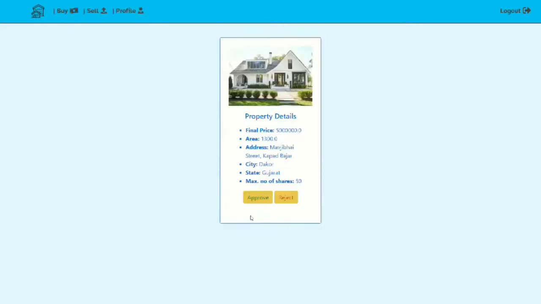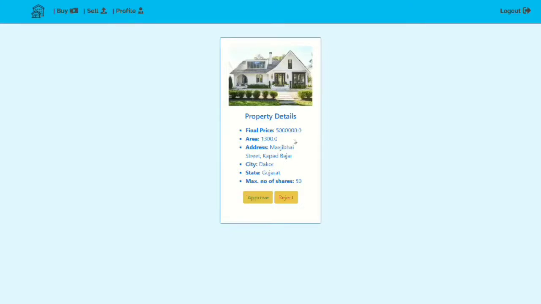As you can see, these are the properties that they have chosen to sell, and we will be providing the predicted price, that is, the final bid price of their property, at which it will be sold.